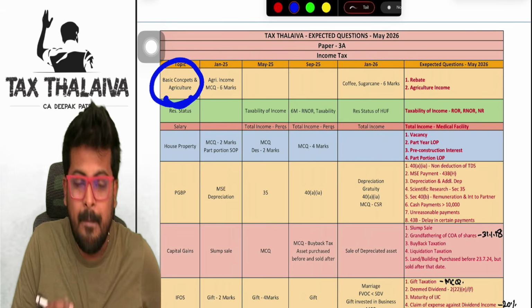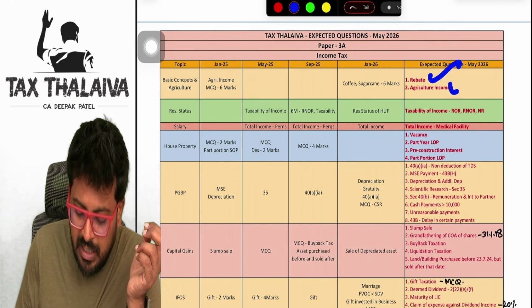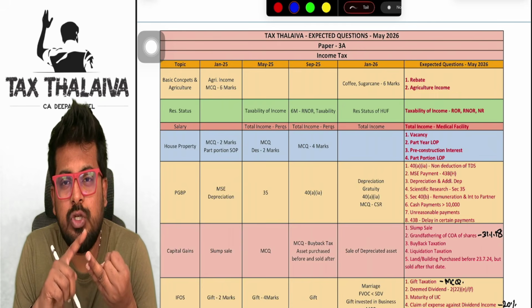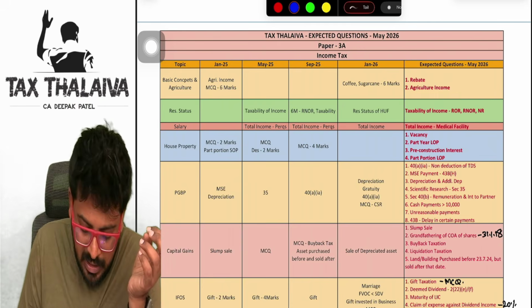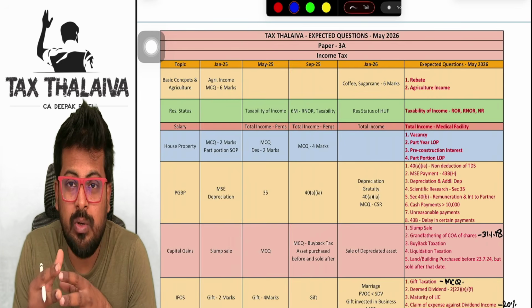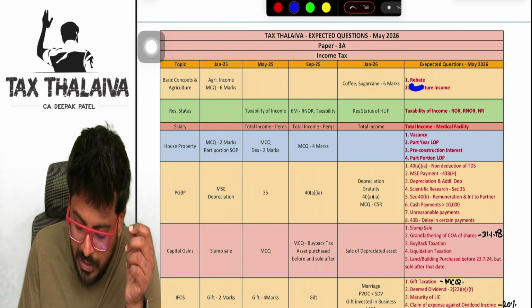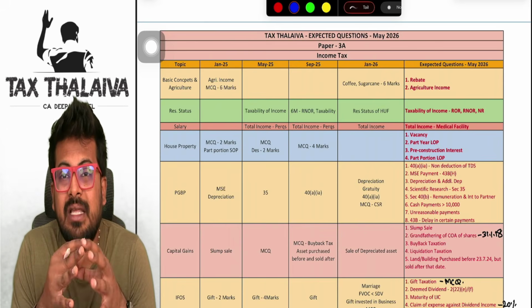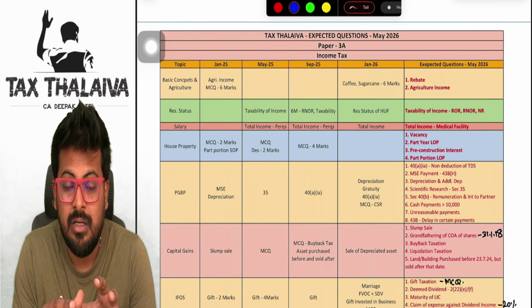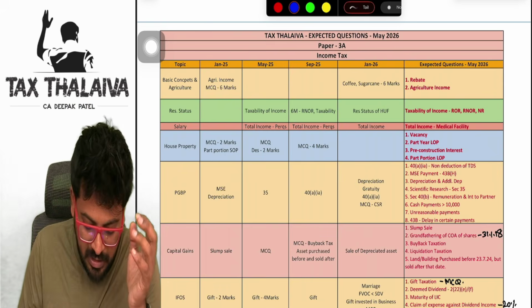Now, coming to the basic concepts in the agriculture income chapter: rebate and agriculture income. Guys, both these topics are very important. Agriculture income, they may ask you as an MCQ or a separate question altogether, but yes, agriculture income is very important. Now, coming to rebate, guys, this attempt there has been an amendment in rebate, so rebate becomes a very important topic to definitely look at.